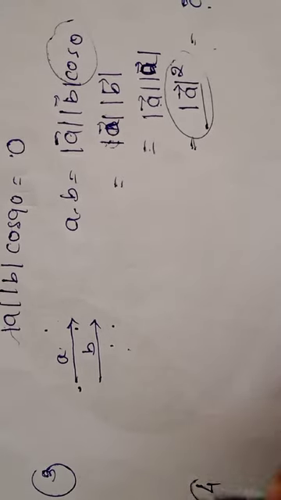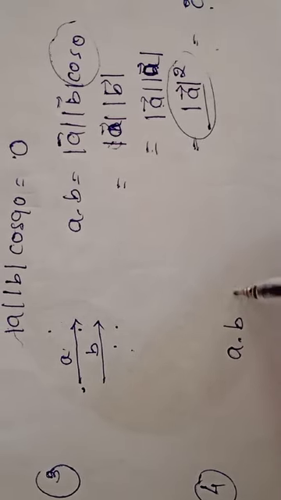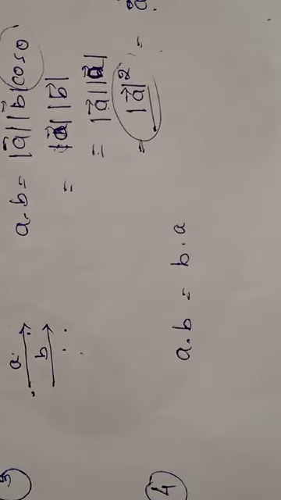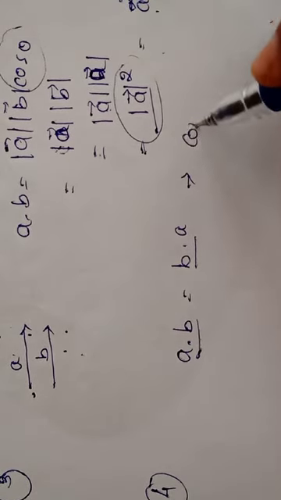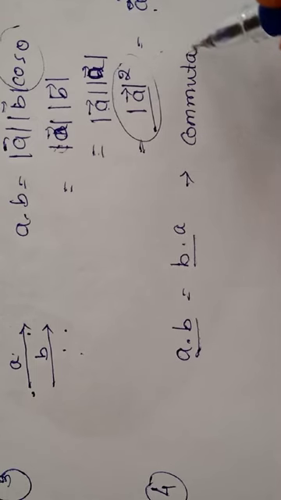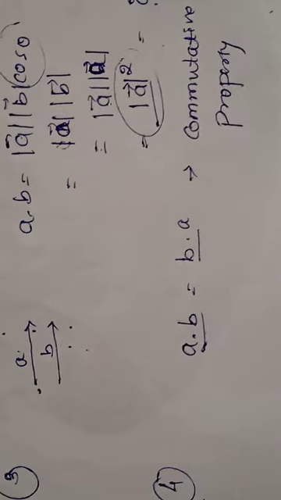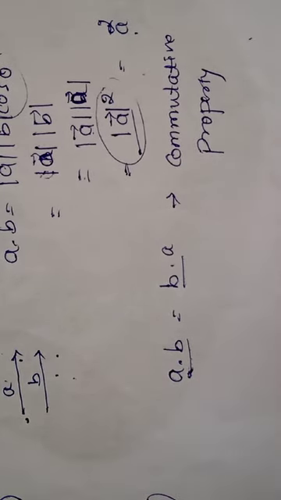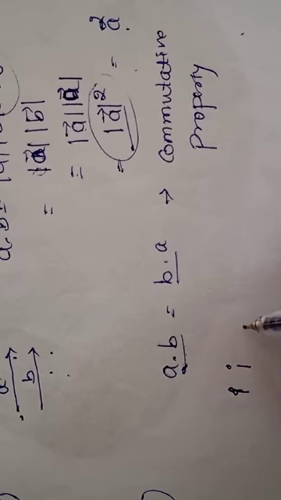Then one more property is the commutative law. What is the commutative law? A dot B is equal to B dot A. This is one more property, which we can call the commutative property. Then, the angle between I dot I will be 0.